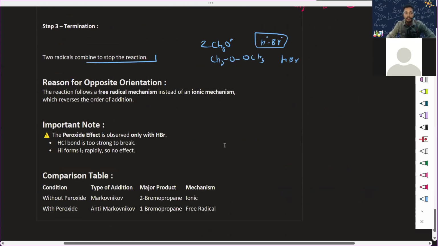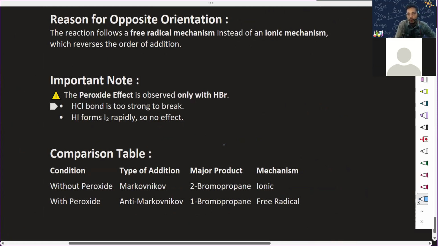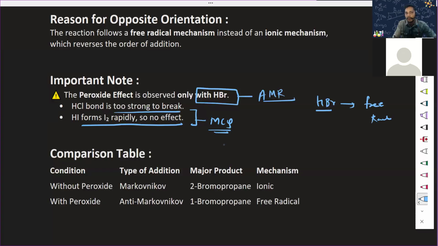Right. So what is the important note and comparison here? Let's understand that. The peroxide effect is only with HBr, and that is called the anti-Markovnikov rule. The HCl bond is too strong to break, okay, because the radical won't form, and HI forms I2 rapidly, so no effect. If an MCQ or a question comes, why is it formed only in HBr? Because HBr is ready to form a free radical. But in case of HCl, it's strongly bonded, and with HI, iodine is continuously formed, so there is no impact.